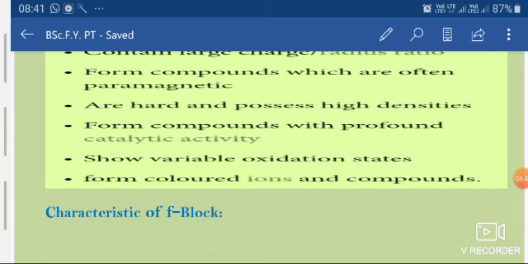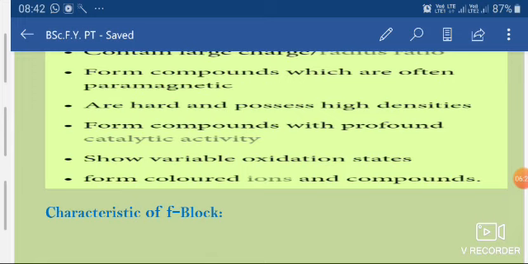When the filling of electrons occurs, the valence electrons can be removed from the D orbital and they show a large number of oxidation states from +1 to +8. The maximum oxidation state is shown by osmium, which is +8.